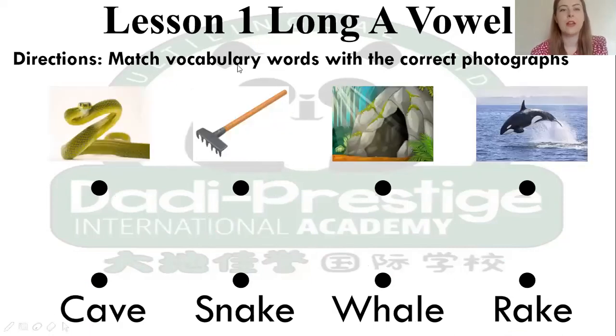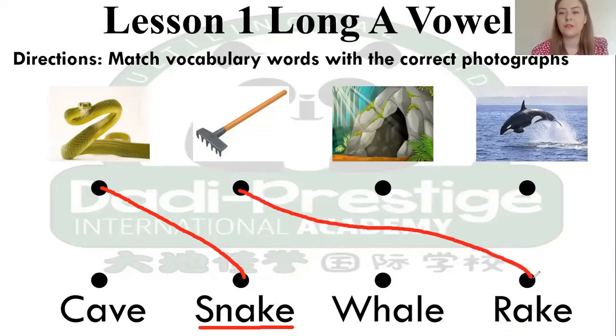So here, the first picture is a snake, snake. Which word is snake? So here we have snake. Next we have rake, rake. Which word is rake? Rake. This is the word for rake. Next we have cave, cave. Which word is cave? Cave. This is the word for cave.